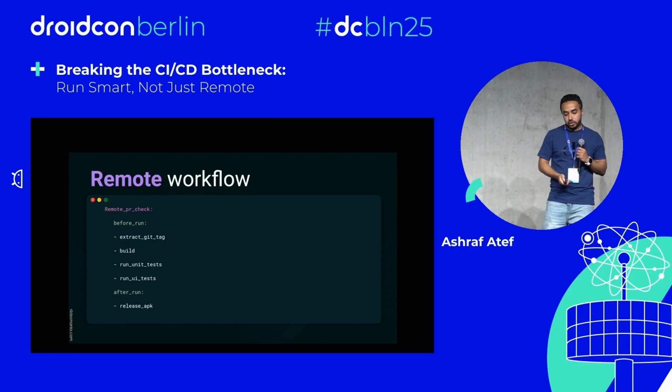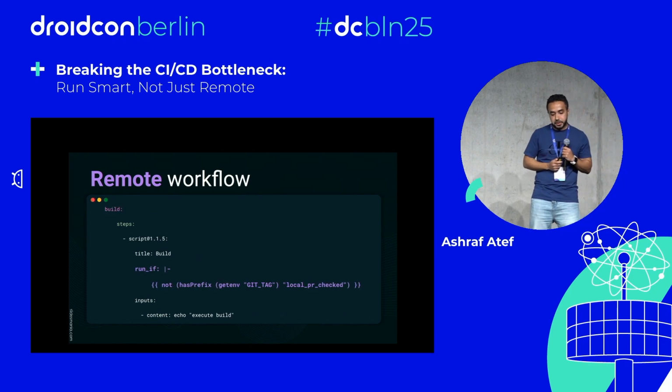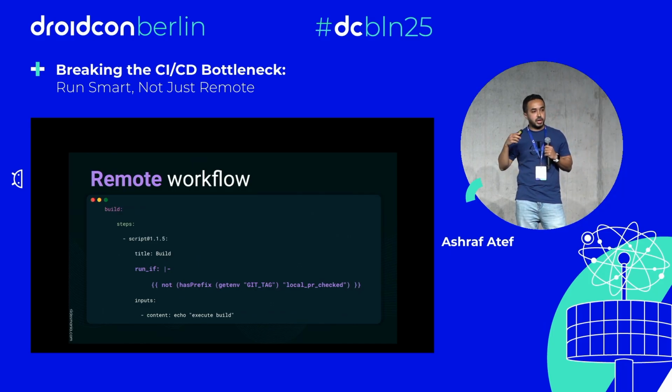After that, we are going to execute the same steps again, but we are going to add one more step, which extracts the Git tag from our commit and saves it in a variable, because we are going to depend on this variable for every step that we already ran in our local machines.